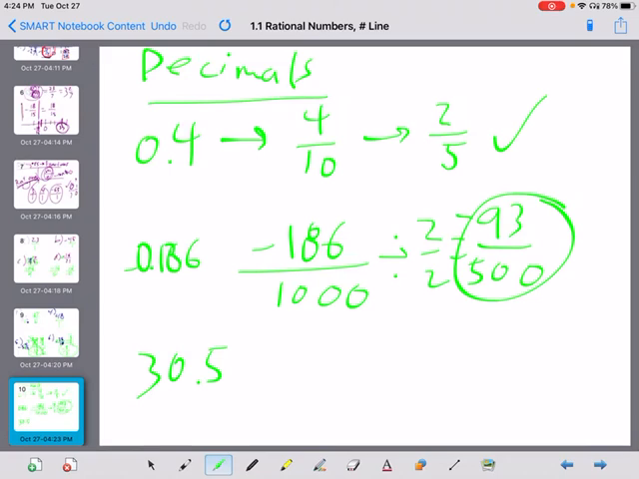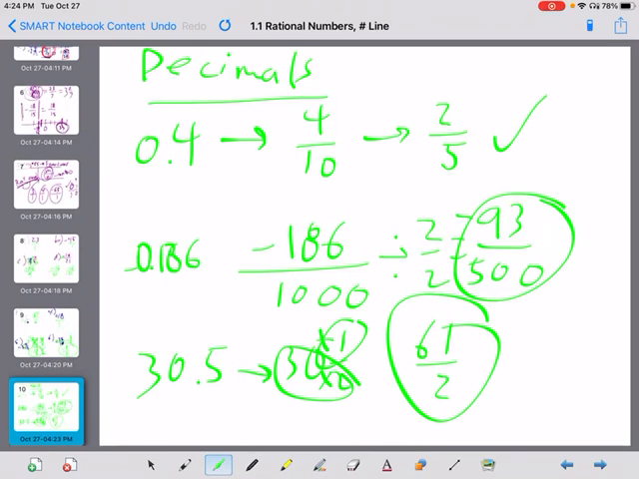Last one, 30 and 5/10. Remember, you can turn that into 30 and 1/2, and then multiply and add. Yep, 30 times 2 is 60, plus 1, 61/2, and that is my final answer.